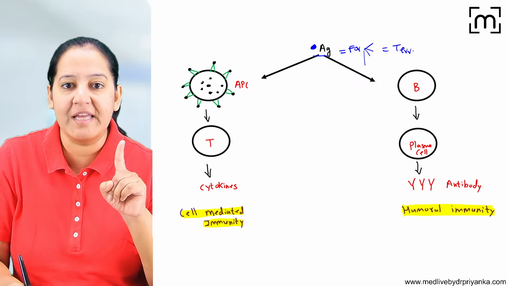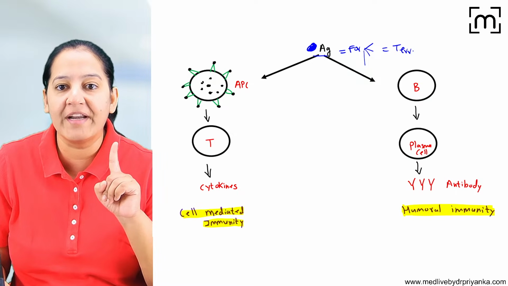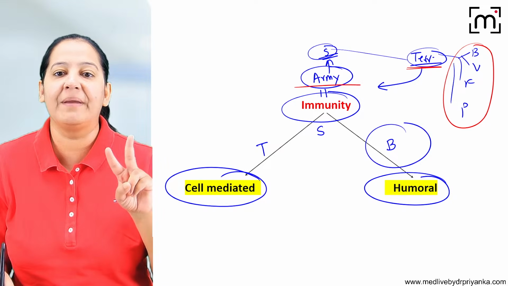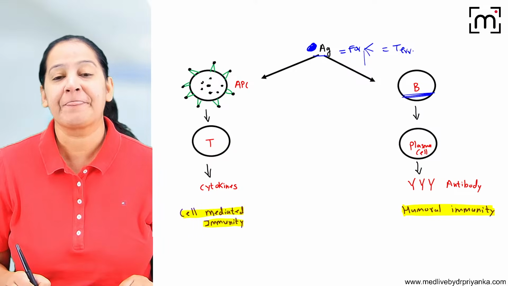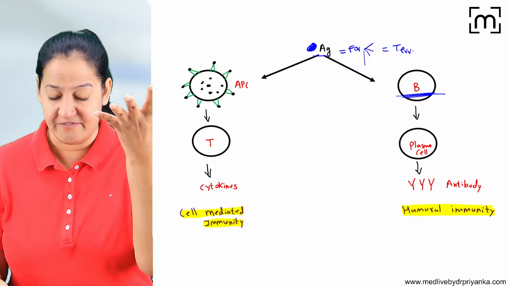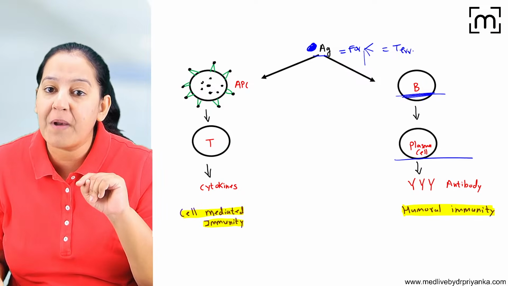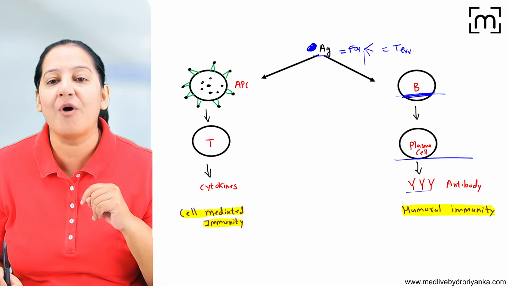So there is a possibility that this antigen goes and stimulates the B lymphocyte, one of the soldiers. I told you there are 2 types of soldiers, the B lymphocyte and the T lymphocyte. Now imagine the B lymphocyte gets activated. What does it do? The B lymphocyte converts into plasma cells, and the plasma cells form antibodies.